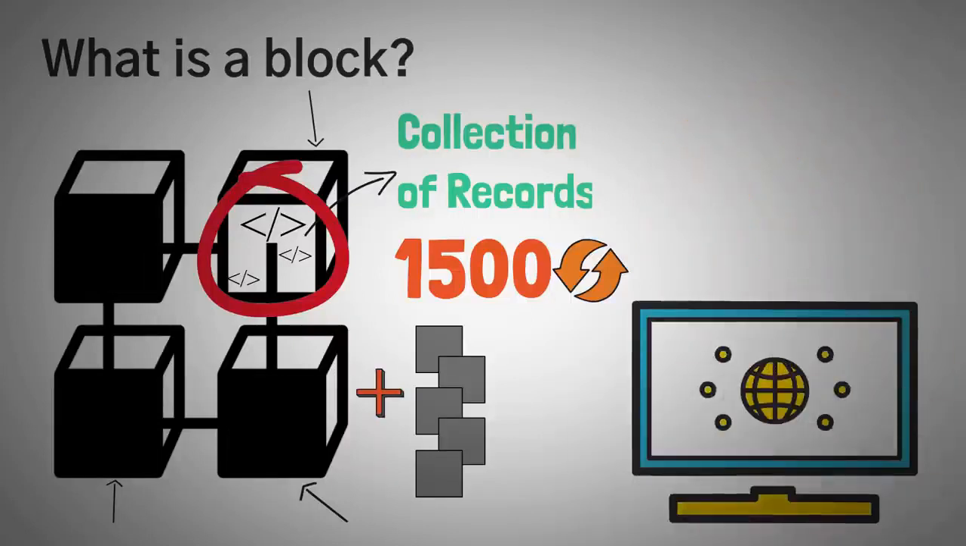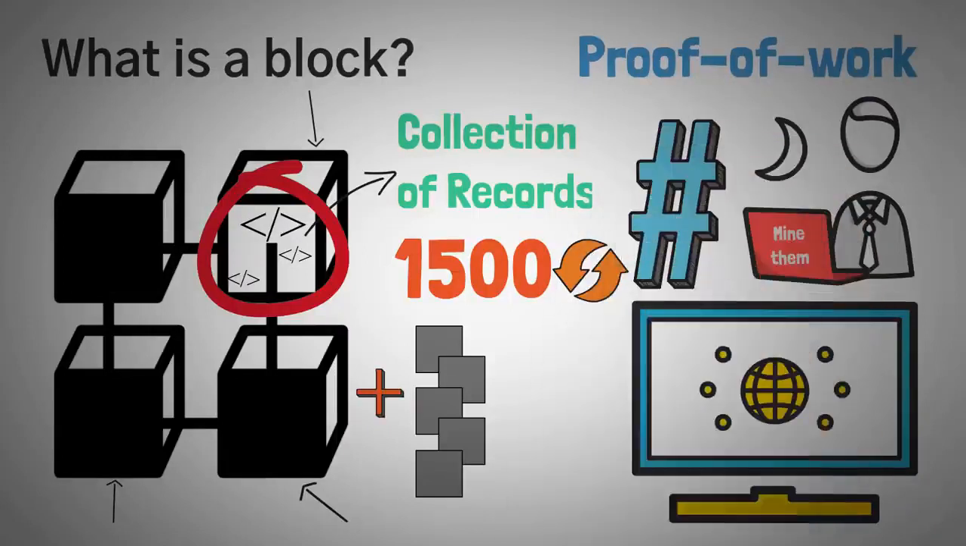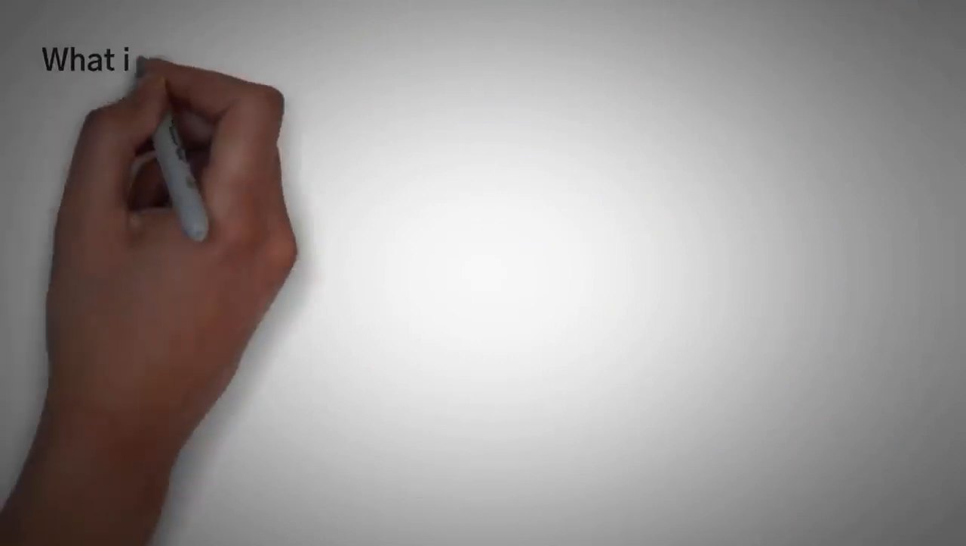Now you might be asking, how do we do that? Well, we do something called mining them. And since Bitcoin is a proof of work model, we have to prove that we mined them. This brings us to something called a hash. So the next big question is, what is a hashing function?